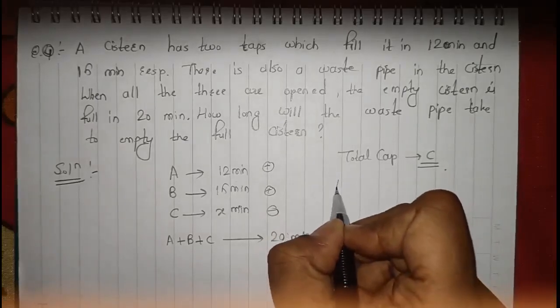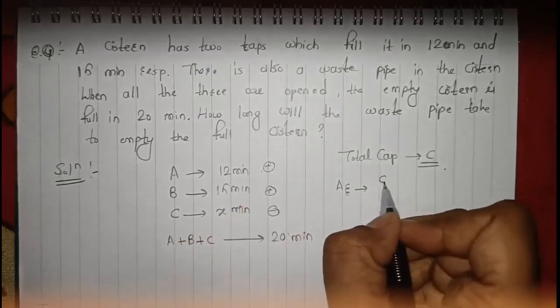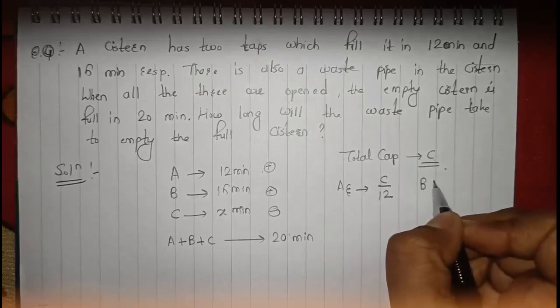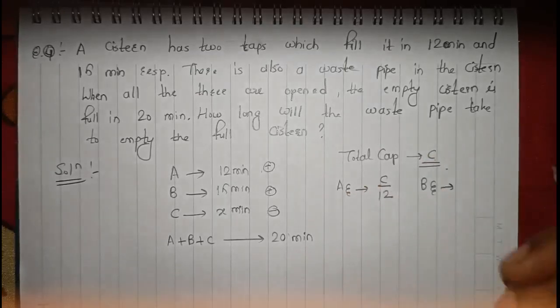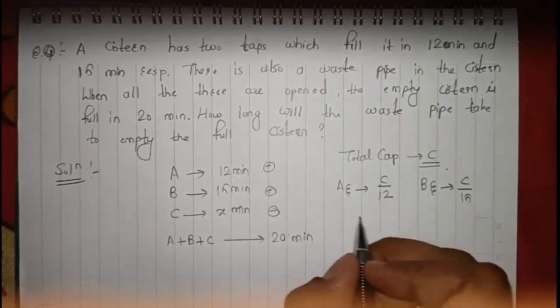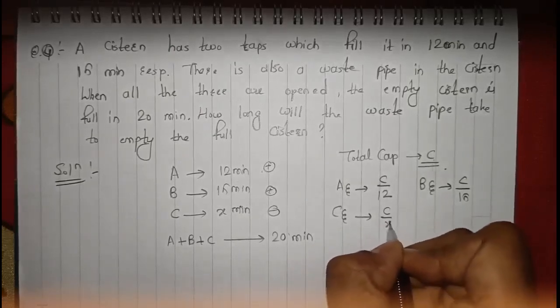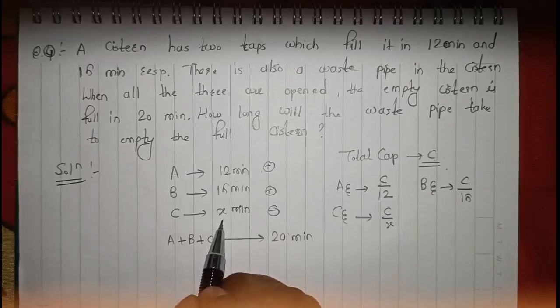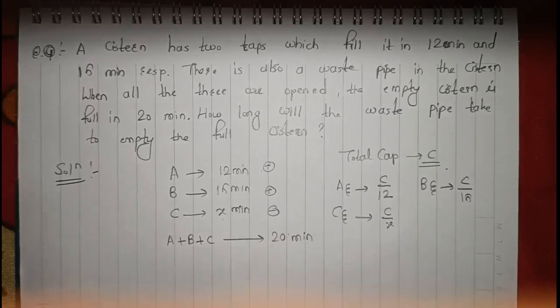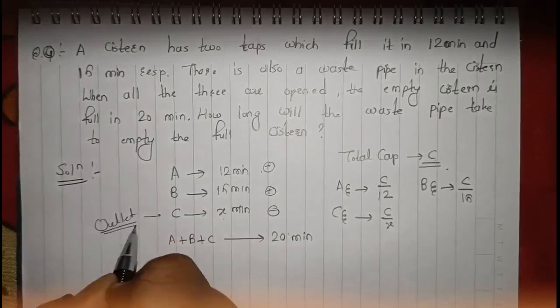So what is the efficiency of A? It would be total capacity upon 12, that is C by 12. Similarly, B's efficiency would be C upon 15. Similarly, C's efficiency would be C upon x, because it is taking x minutes to empty the system. So this is our outlet pipe, because it is emptying our system.